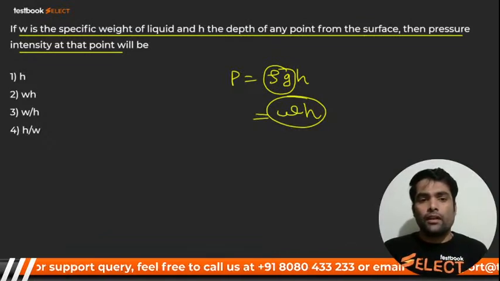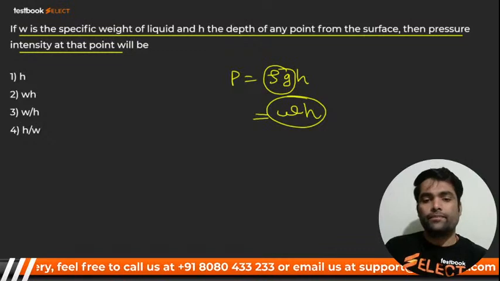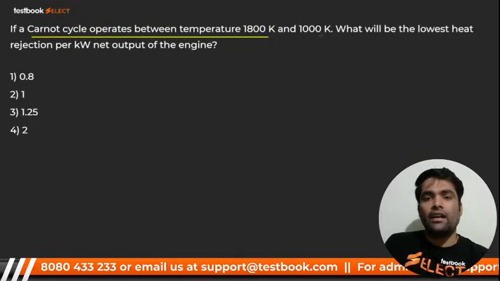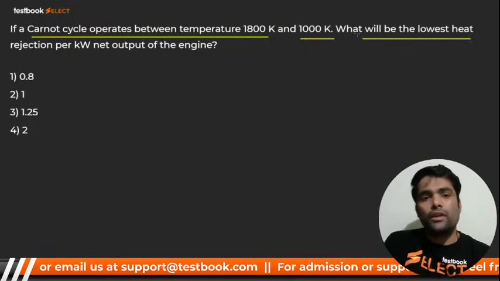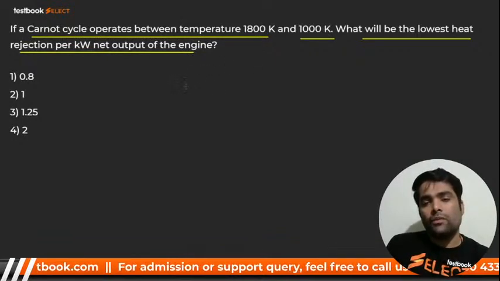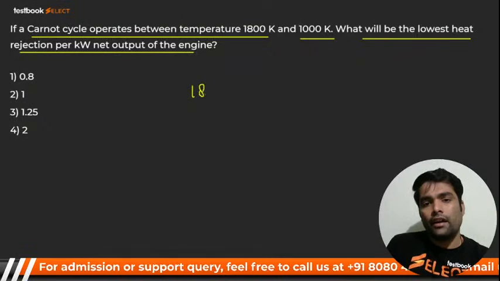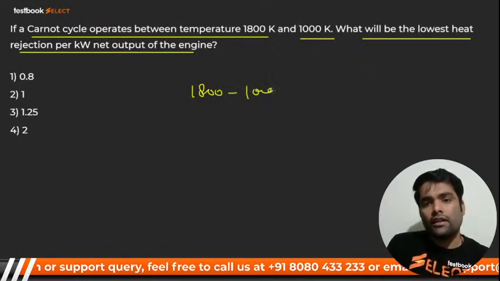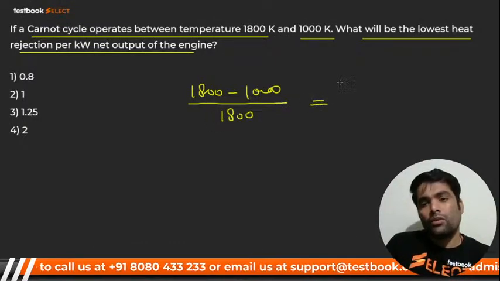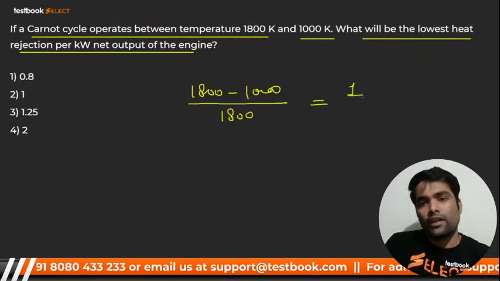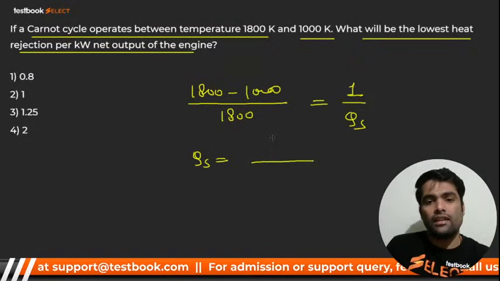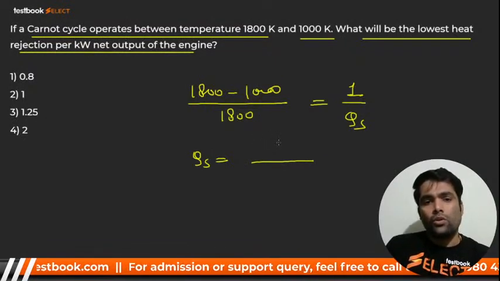What should be the option for this one? Here we go for next. If a Carnot cycle operates between 1800 Kelvin and 1000 Kelvin, what will be the lowest heat rejection per kilowatt? My dear, 1800 and 1000. That means we are going to get 1800 minus 1000, divided by 1800, and W is given, that is 1 kilowatt. Here we are going to get QS. QS कुछ तो आ जाएगा, and that will be around, I think, 2.25 something आएगा कुछ.